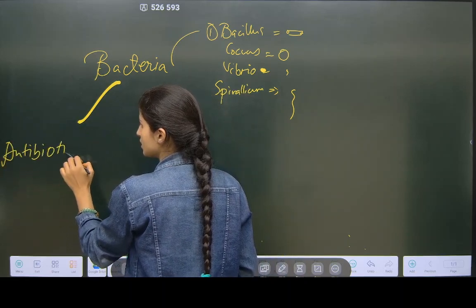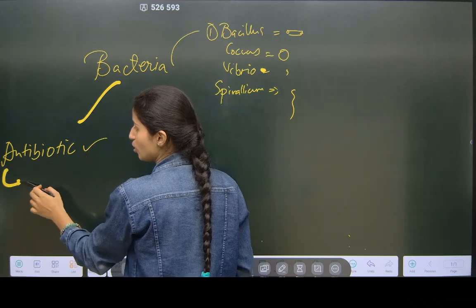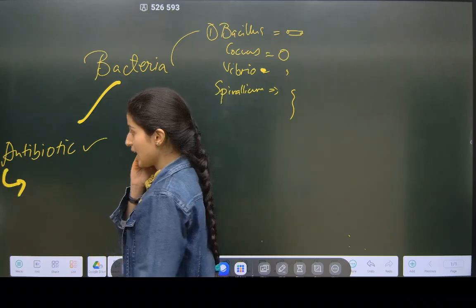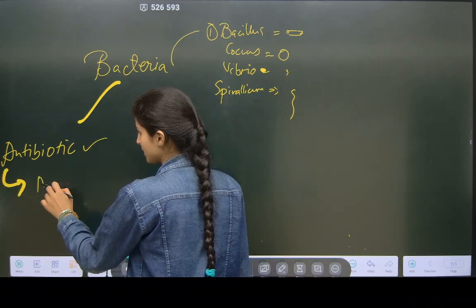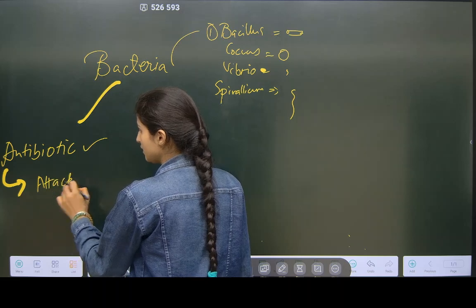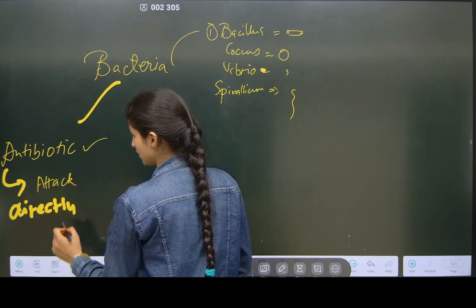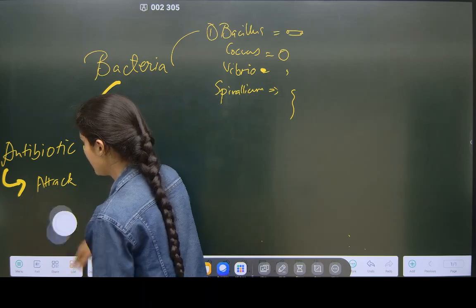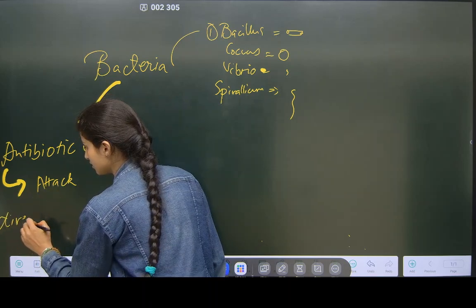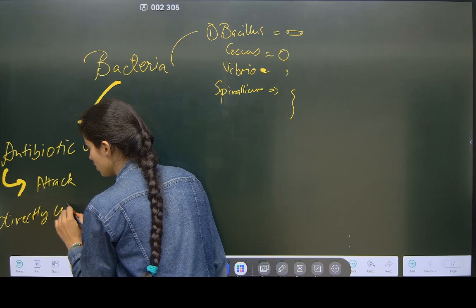Antibiotics are there for this. Then what else did we learn? They attack the cell wall directly.